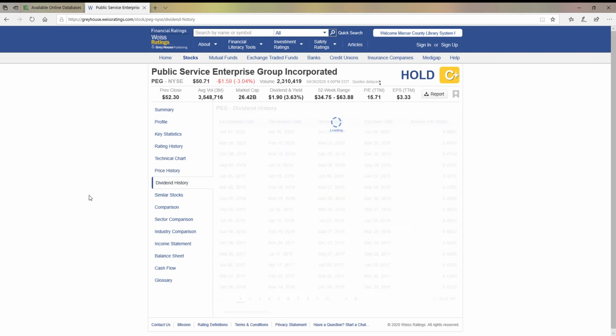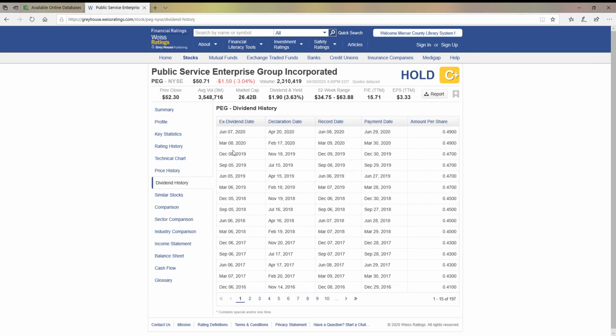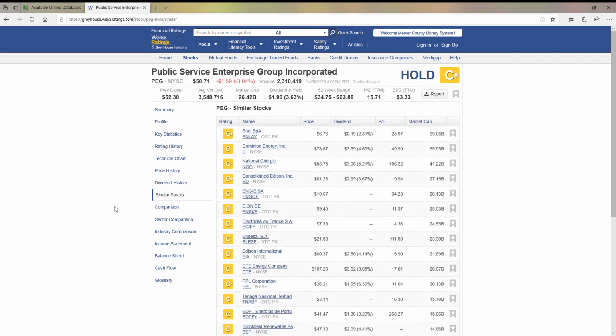The dividend history likewise goes through every quarter that it's paid a dividend and what that dividend payout was. You can do a comparison to similar stocks. This is where Weiss will just, you don't have to go in and search for them yourselves. Weiss will give you a bunch of stocks that are in that particular industry and how those similar stocks compare to the one you're looking at right now.